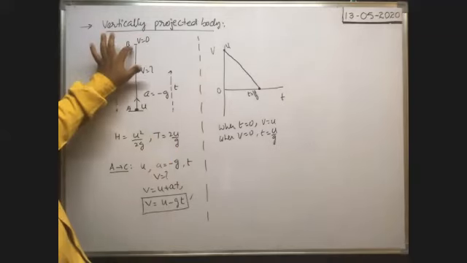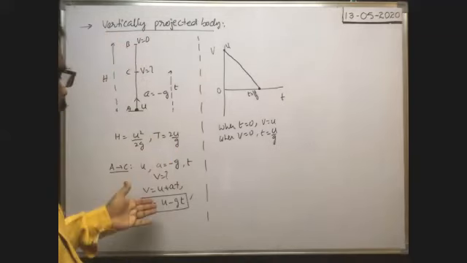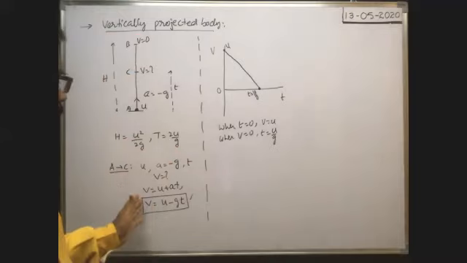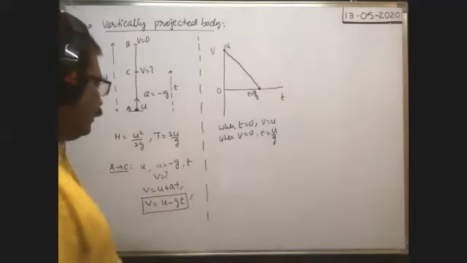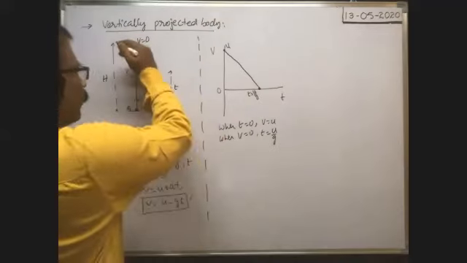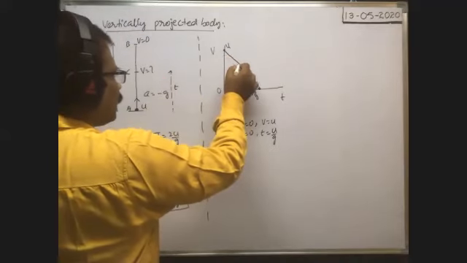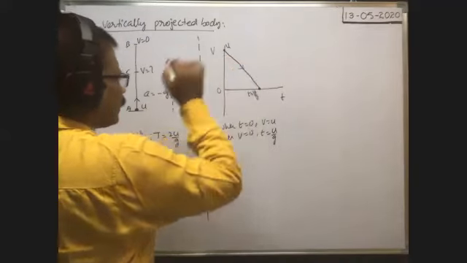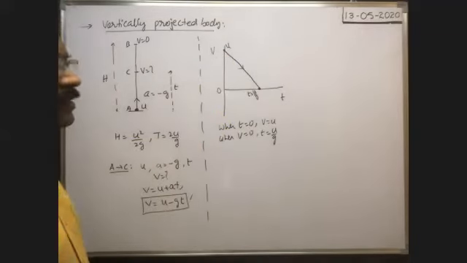Okay, up to maximum height, the formula for the graph between velocity and time is equal to this one. Here, as long as the body is moving in the upward direction, the velocity gradually decreases. That's why the graph is in this direction.